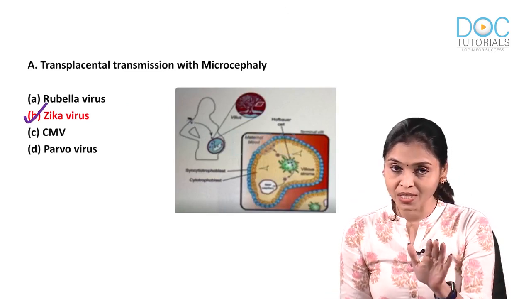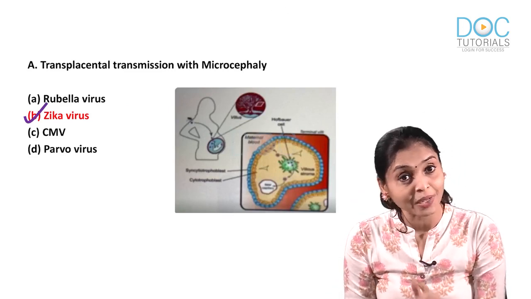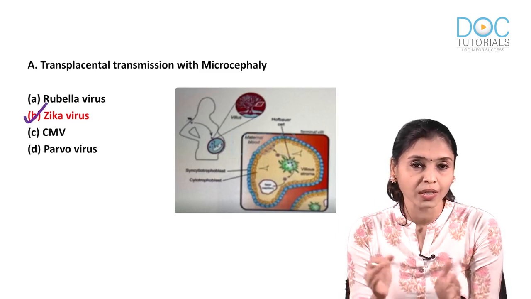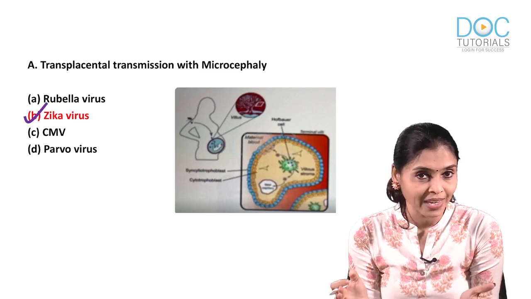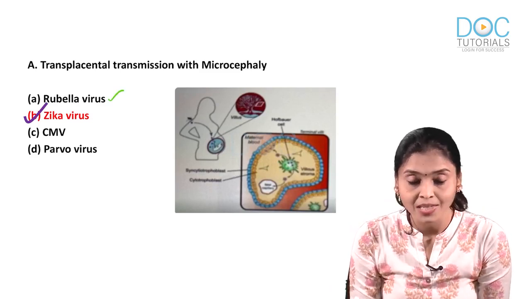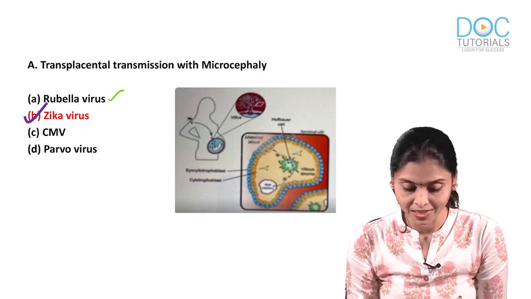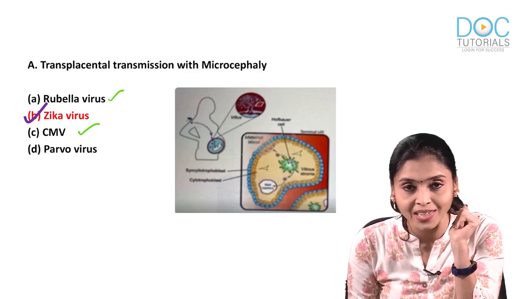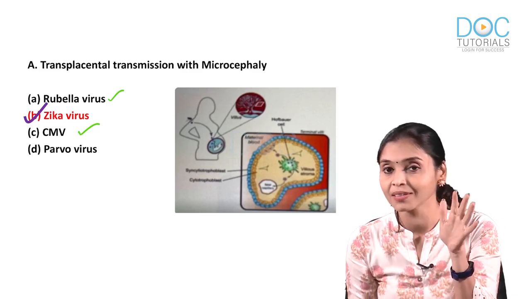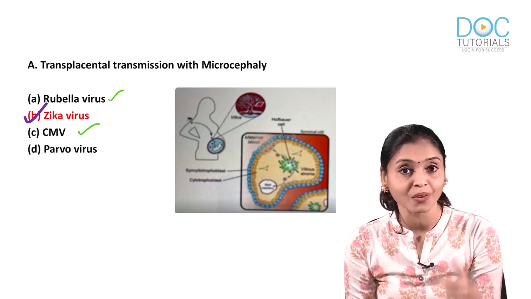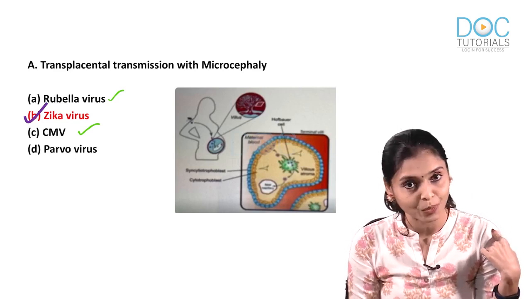Now I would say, had this mosquito not been there in that picture, I am sure you would have gone confused, right? Because rubella virus can also cause microcephaly, and congenital CMV infection can also cause microcephaly, right? Didn't you know that? So this is the correct answer only because that picture was there with a mosquito biting a pregnant woman.